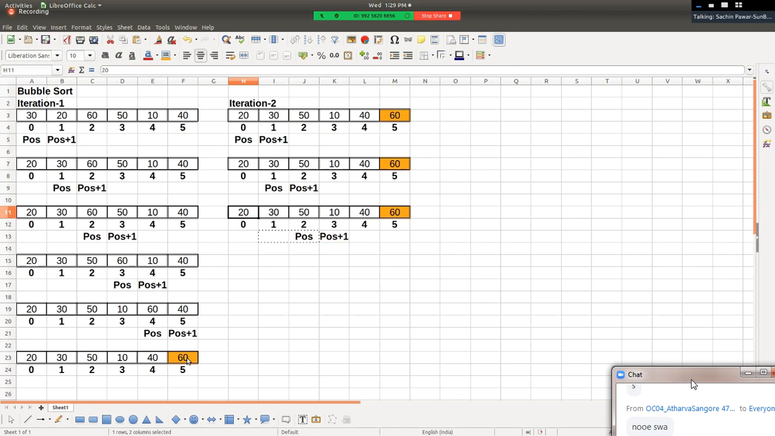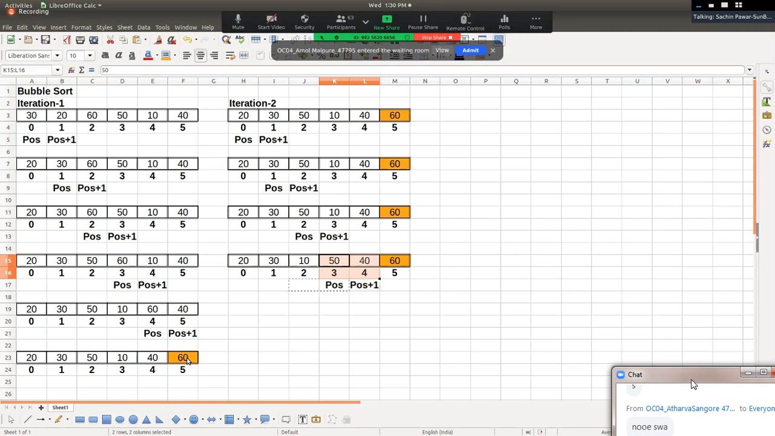50 and 10 get swapped with each other, right? 10 and 50 get swapped with each other, and position plus plus. Now 50 and 40 get compared. Is this pair in order? No, this pair is not in order, and hence swap.